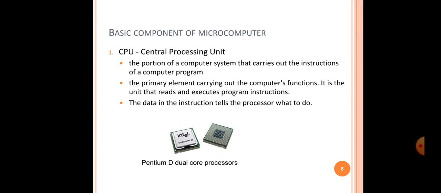So the primary element carrying out the computer's function is the unit that reads and executes the program instructions. Okay, so it reads and executes the program instructions and displays the particular output on the monitor, or performs the particular operation. So data in the instruction tells the processor what to do. Okay, so the Pentium D dual core processor is shown here in the diagram. So exactly, the data in the instruction tells the processor what to do.